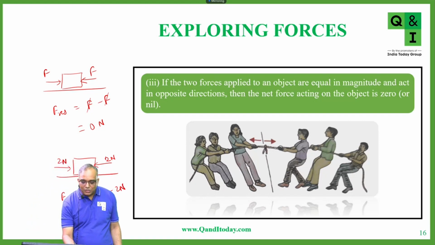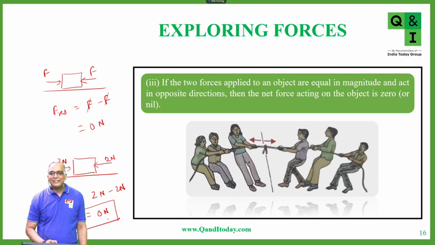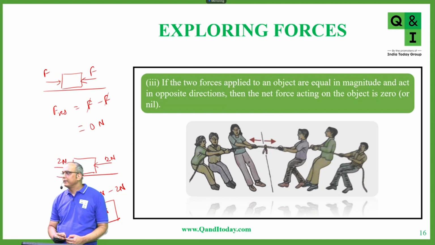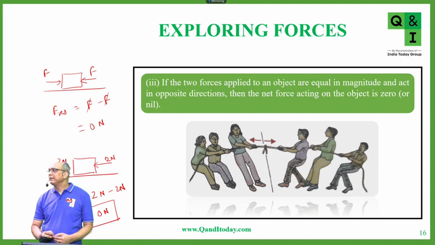So 2 minus 2 is equal to 0. So the resultant force is going to be 0 Newton. Is it clear, students?